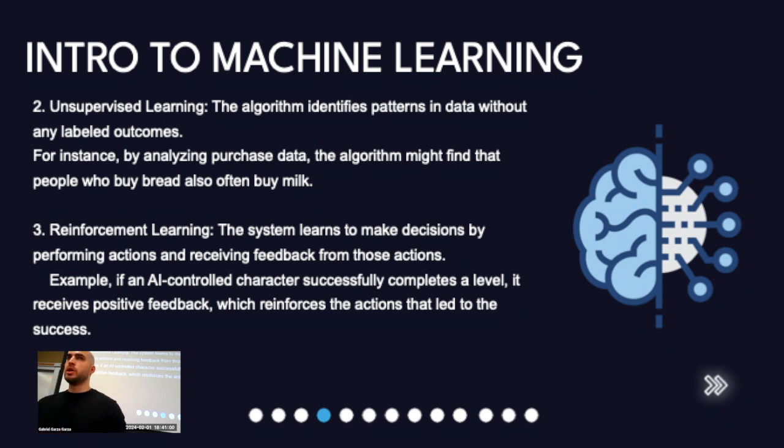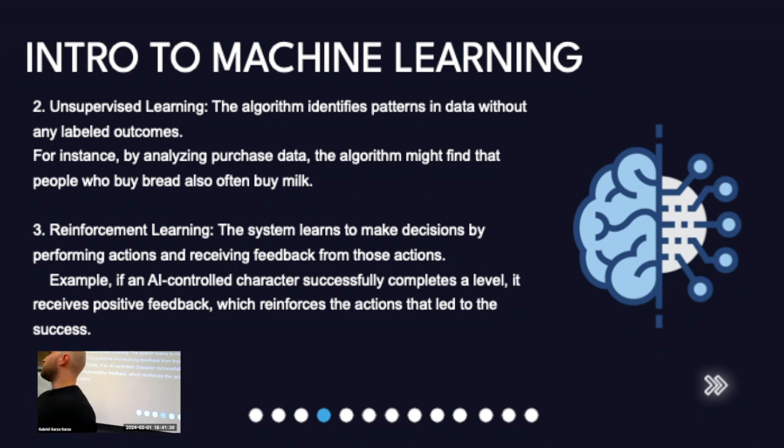So for example, if at a grocery store, you see people buying milk, and the same type of people that buy milk also buy bread, then the machine learning model will deduce that people who buy milk also buy bread. You're not explicitly telling it that people who buy milk must buy bread, okay? It's learning on its own.